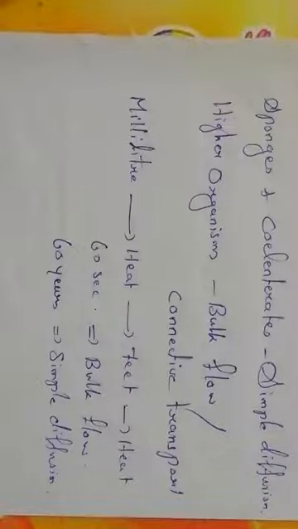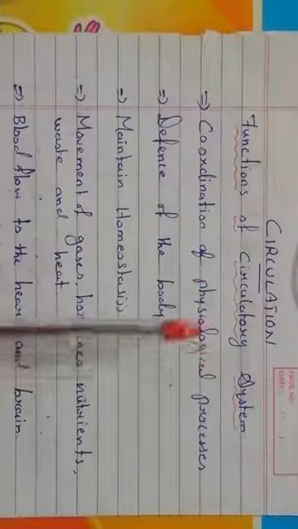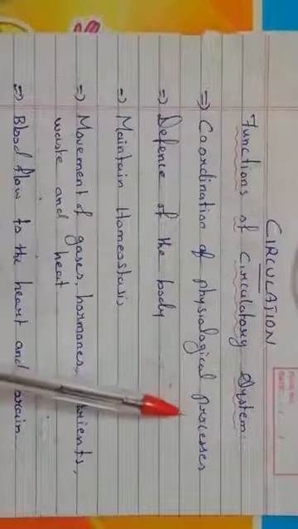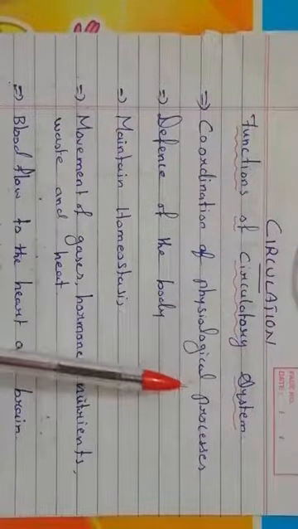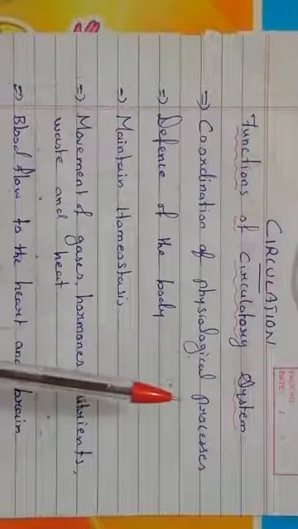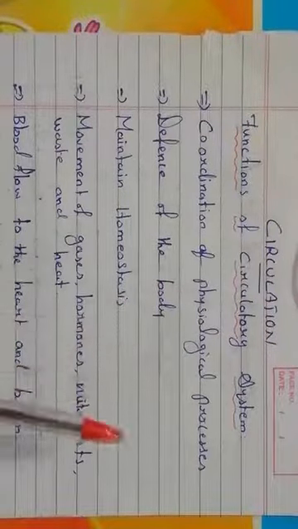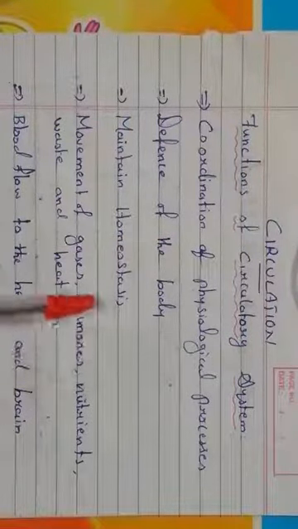Now let us look into the major functions of the circulatory system. The first one is coordination of physiological processes. How is it coordinating the physiological processes? Because physiological processes are carried out by hormones and enzymes, and these are transported with the help of the circulatory system. That's why it is coordinating the physiological processes.